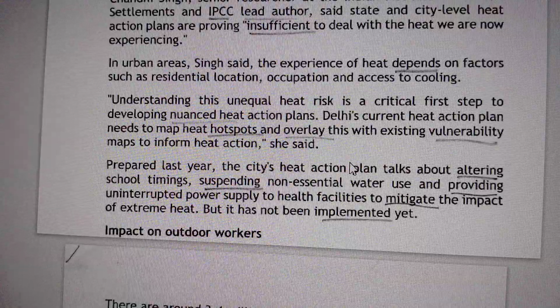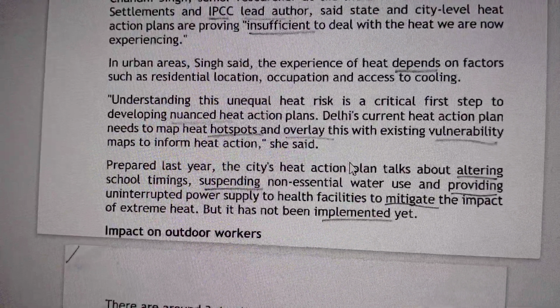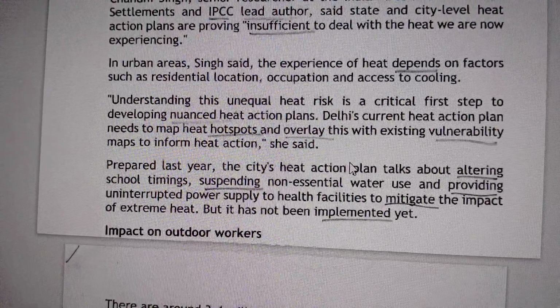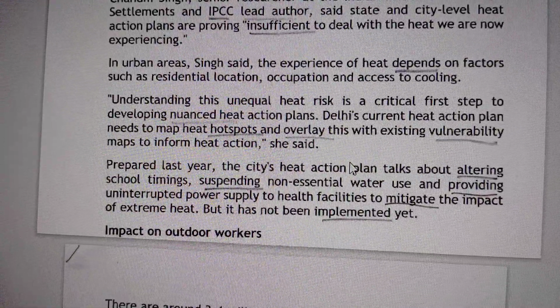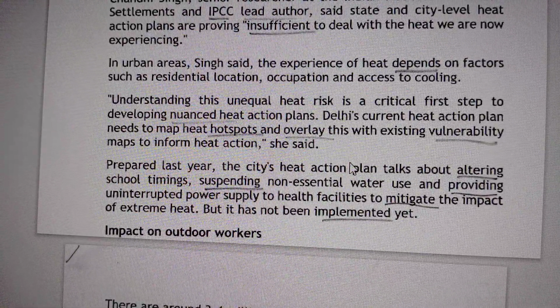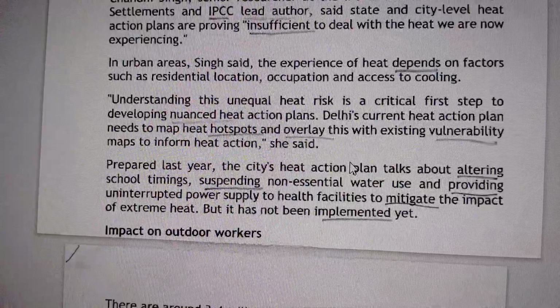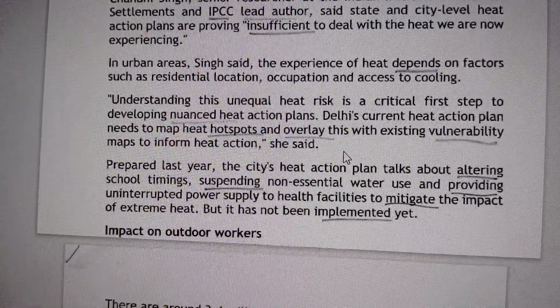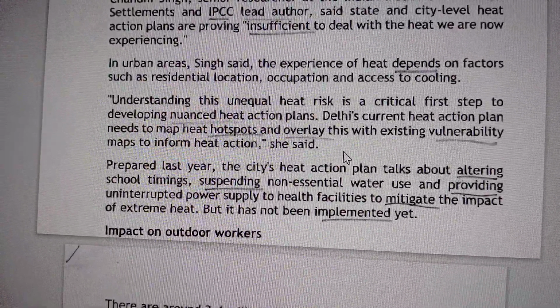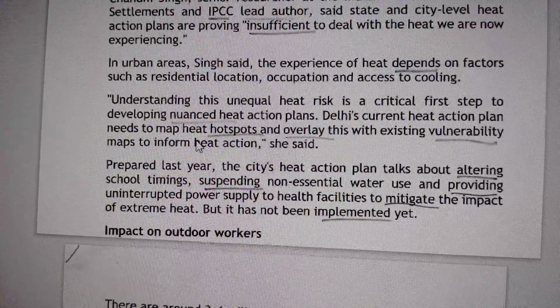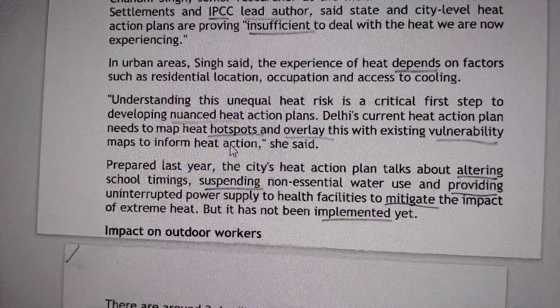Understanding this unequal heat risk is a critical step, which means the heat risk is unequal in different places. Those who have good access to water and electricity are less prone. Those who don't have it are more prone, more vulnerable to it, as they are saying. So these are the words you need to understand.